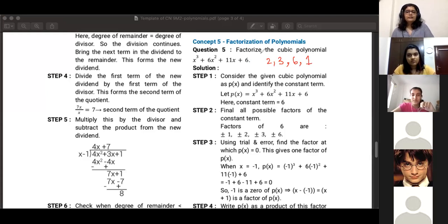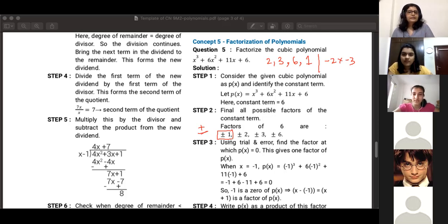Once you have the factors, you also have to take into consideration the negative versions of the factors. So you can see here factors of 6 are plus or minus. The symbol means plus or minus, so you're considering plus 1 and minus 1. So it's not just 2 into 3. You also get 6 if you do minus 2 into minus 3, right? That's why you consider both positive and negative versions of 6. So plus or minus 1, plus or minus 2, plus or minus 3, and plus or minus 6.